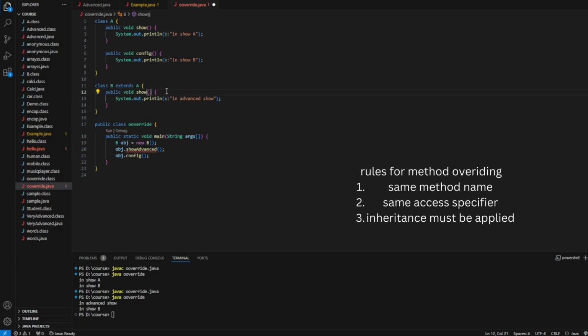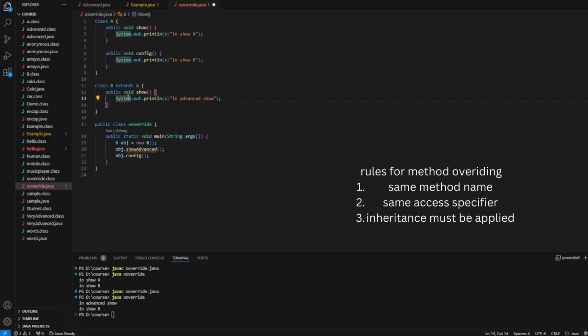You know what method overloading means? Two methods inside the same class with different parameters. So the same method name with different parameters is known as method overloading. Whereas in method overriding, you have the same method name, same parameters, everything the same, but the overriding is done by the subclass which is inherited from the parent class.